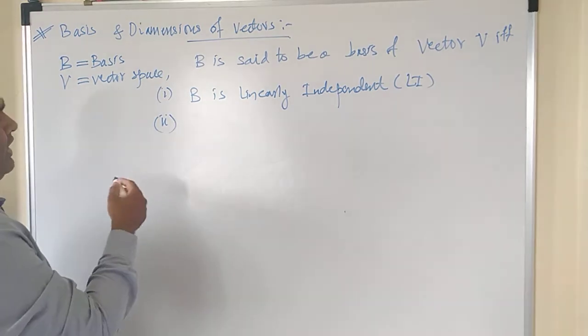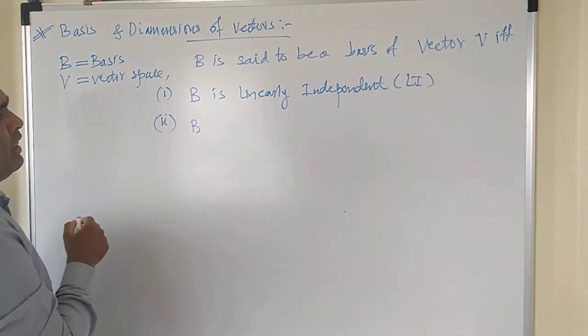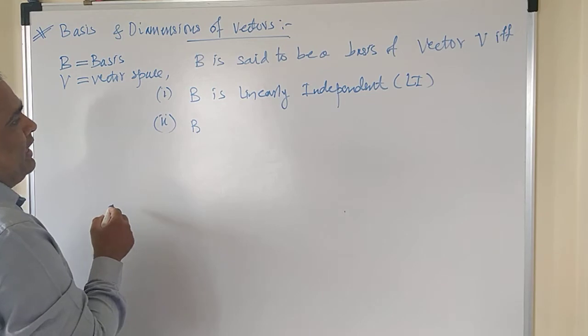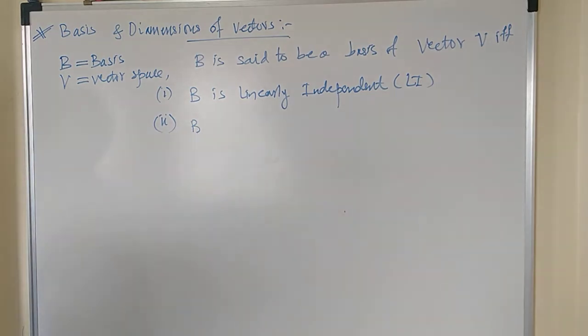and the second condition is that B can be written as a linear combination of the vectors.